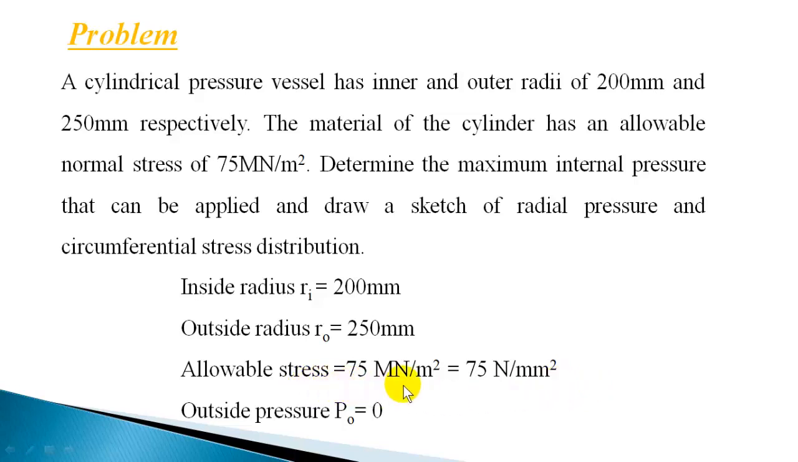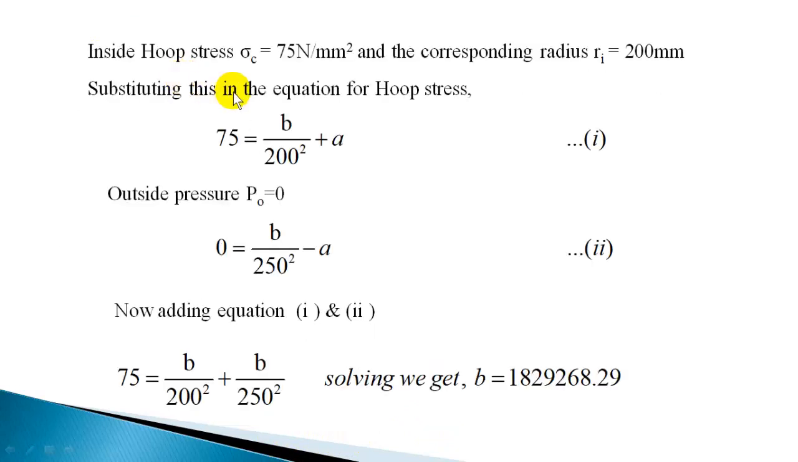And here this allowable stress means a maximum stress that can be permitted inside the cylinder or on the cylinder walls. So this happens on the inside surface of the cylinder. So we know that hoop stress on the inner surface is 75 Newton per mm square. Now we are not given any other data, so we can assume outside pressure P0 as 0.